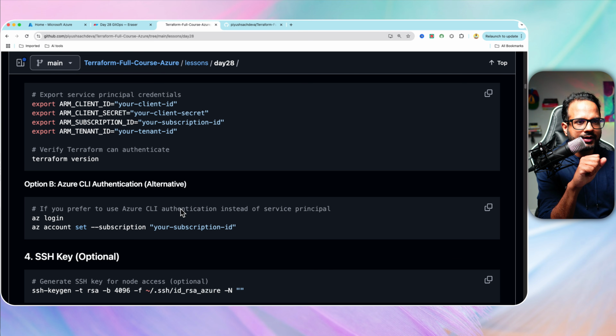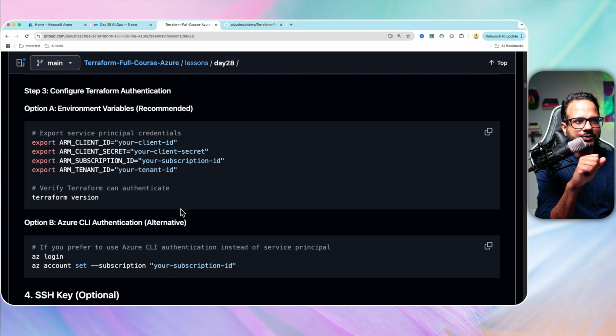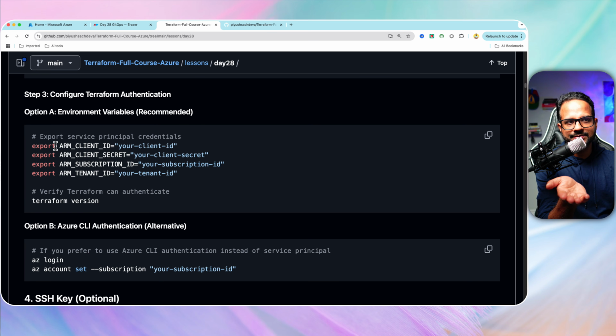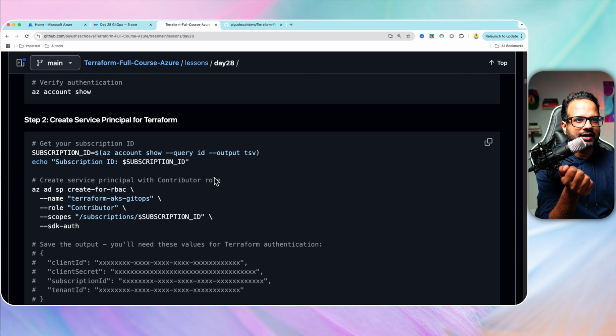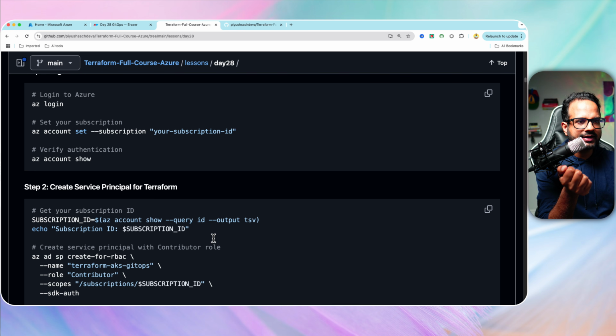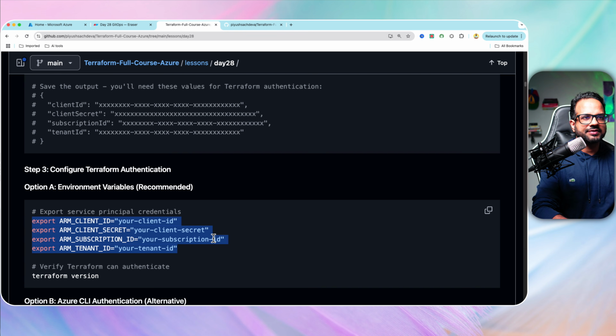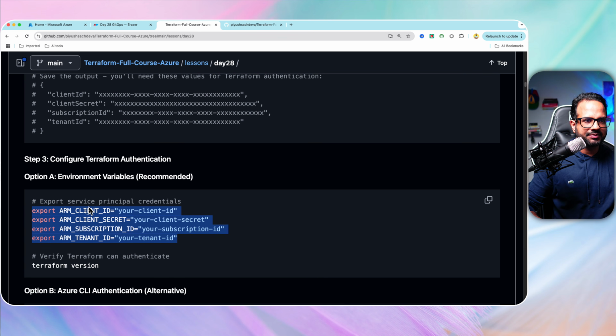Now you need to authenticate yourself with the service principal credentials. So you need to export these variables. Let me check if it's already there, maybe client ID.